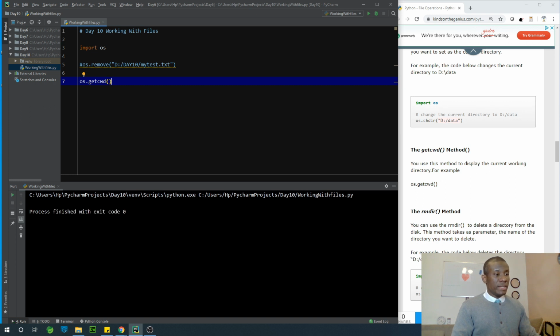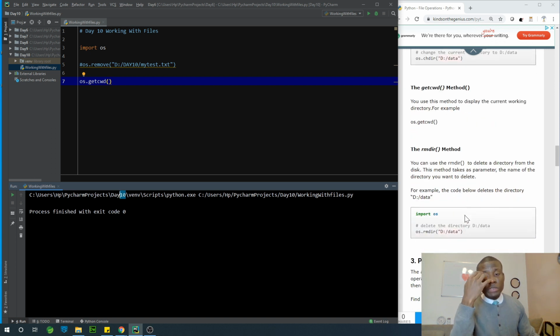So you can see where we have our files right here. So if you create a new file without specifying the path, it's going to create it in this path. So we have two places. We have the users my project day 10, actually here, day 10 right there.